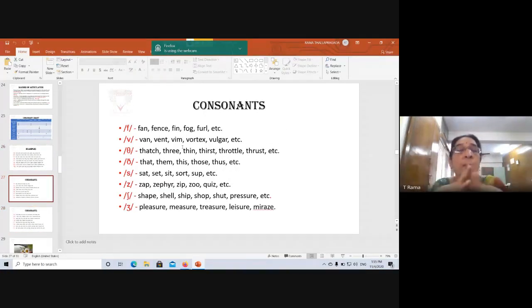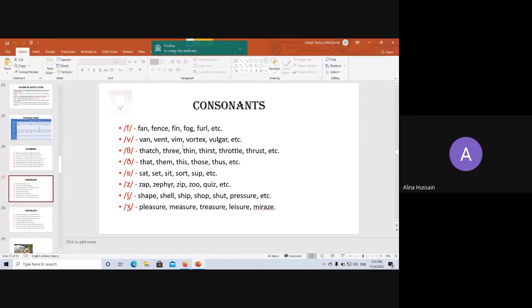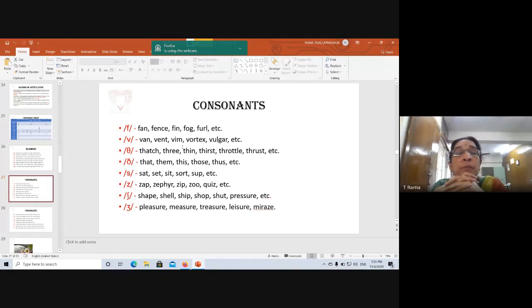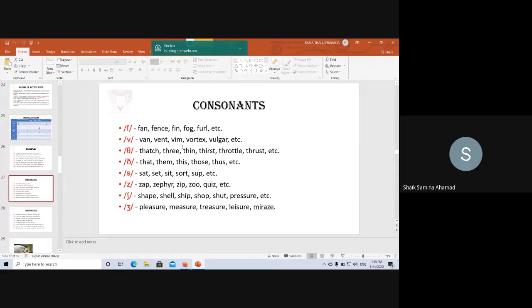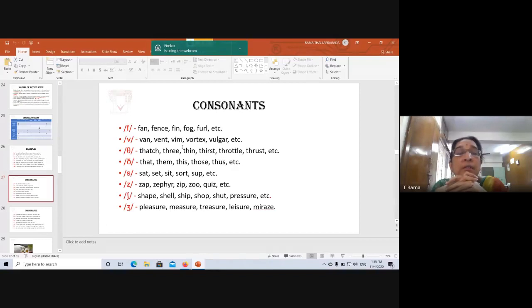Now the final position and medial position you can give me. In the final position, the medial position: fur. Tough, yes. The medial position. Staff. Then after. Offense, this is the medial position. After, offense, medial position.